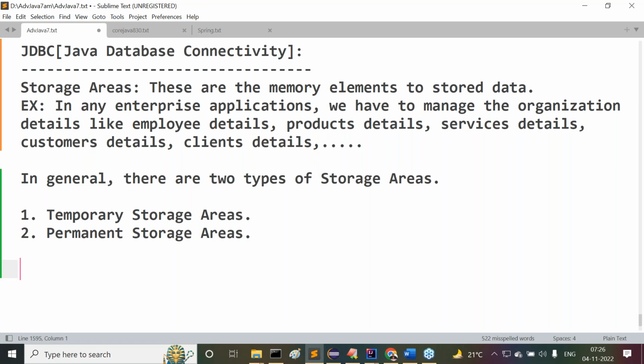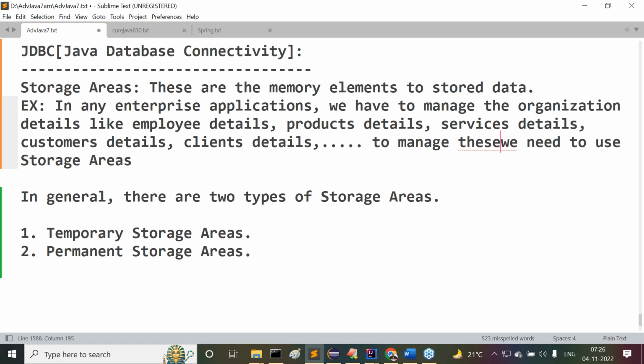Sir, all of you are following these points or not? What is the purpose of the storage areas I'm giving? First of all, what is a storage area? These are the memory elements to store data. In any enterprise application, we have to manage organization details like employee details, product details, and so on. We need to use storage areas to store all these things.